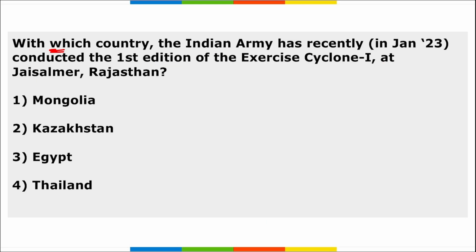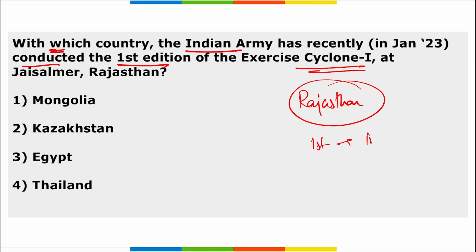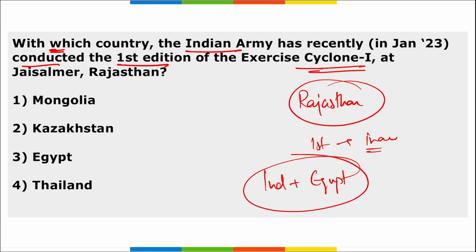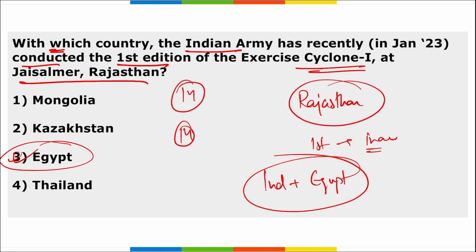Then which country? The Indian Army has recently conducted the first edition of the exercise Cyclone 1, and this exercise was conducted in Rajasthan, and this was the first edition. That means we can say this was an inaugural exercise, and it was held between India and Egypt. And if you remember, Egypt's president also took part as the chief guest in the Republic Day parade. This exercise, Cyclone 1, was a 14-day long exercise that has been conducted since 14th of January 2023. And where was this held? In Jaisalmer, Rajasthan. So correct option 3, Egypt.